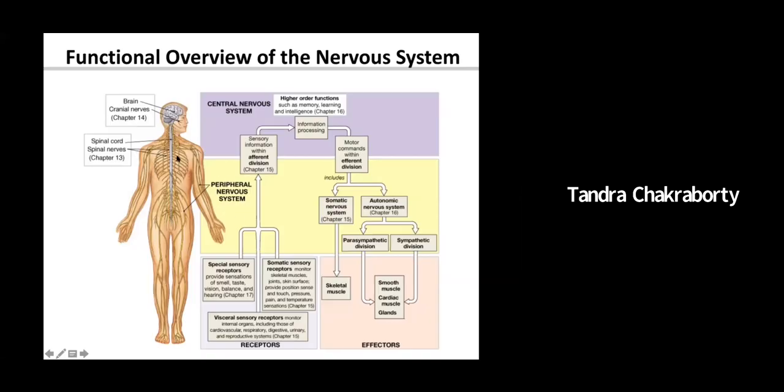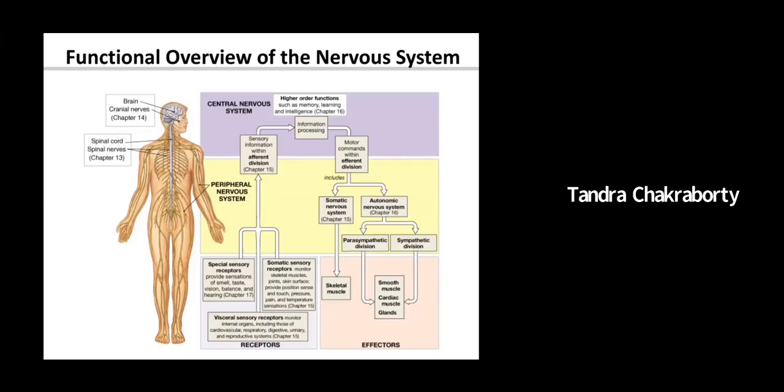The peripheral nervous system consists of all the nerves. So it consists of cranial nerves and spinal nerves. The cranial nerves come out from the brain and the spinal nerves come out from the spinal cord. So the entire nervous system is divided into two parts, CNS and PNS. CNS consists of the brain and spinal cord. PNS consists of cranial nerves and spinal nerves. That's the basic division of it.